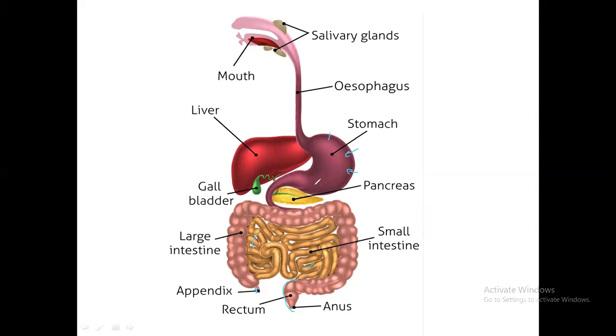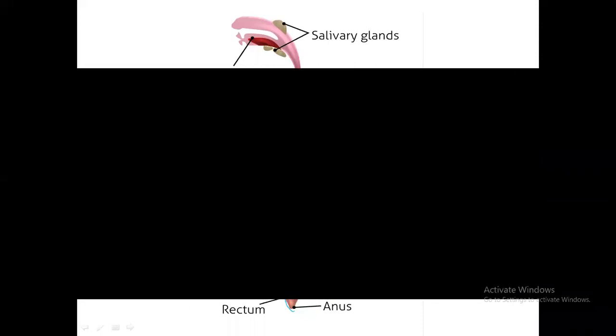Okay. We will write the other part of that. Digestion is finished here, son. This is the last part of the digestion. Liver secretes bile.